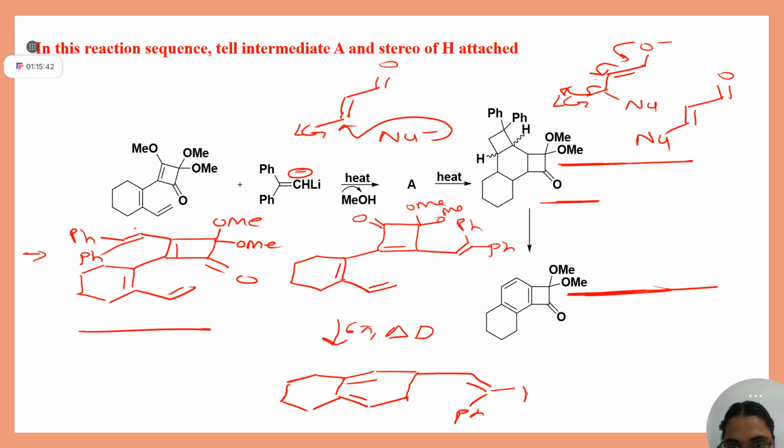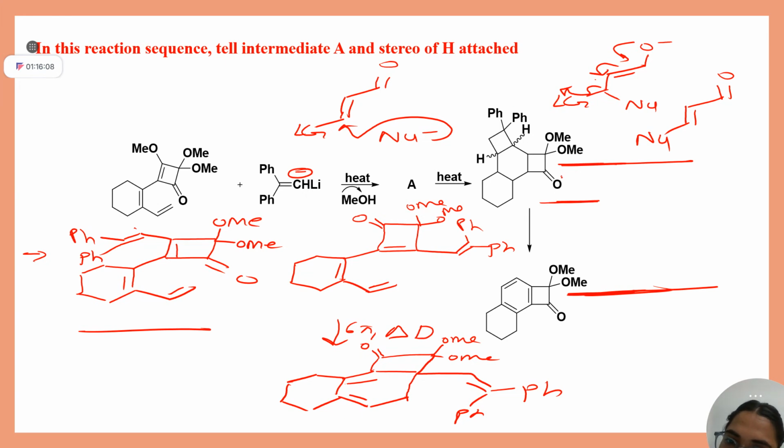Ph, Ph, OMe, OMe, CO. I hope till this point everything is clear to you. Yes, ma'am. Clear. Now, what has happened? What is remaining in this?